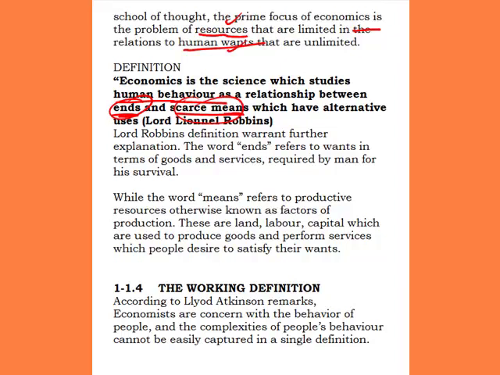What we are saying in essence is that economics is a discipline. We study what? Human behavior as a relationship between the ends and the scarce means. When we say ends, what do we mean? Ends simply means what we want: our wants, our needs, our yearnings. We have different needs. These are the ends, and they are unlimited.